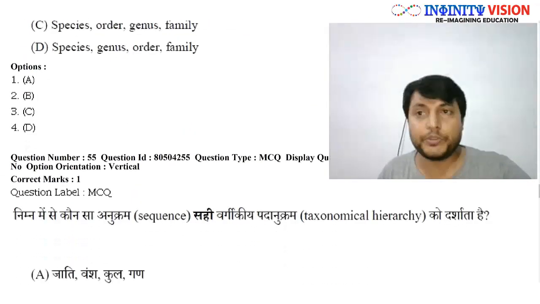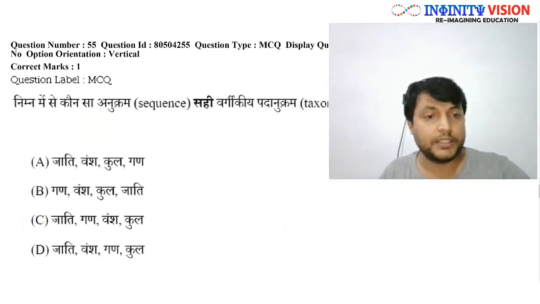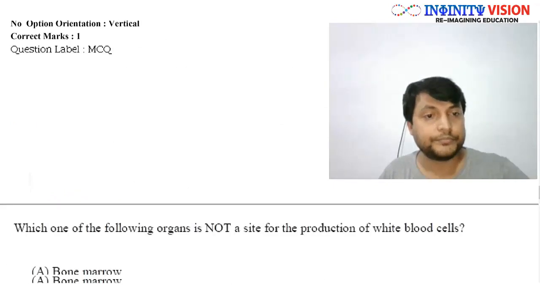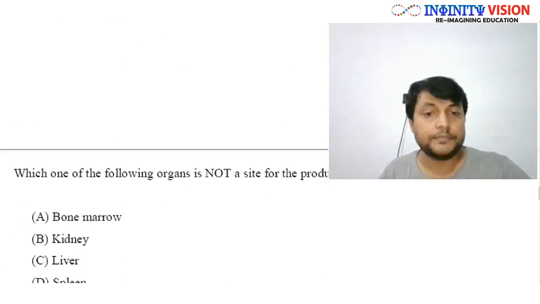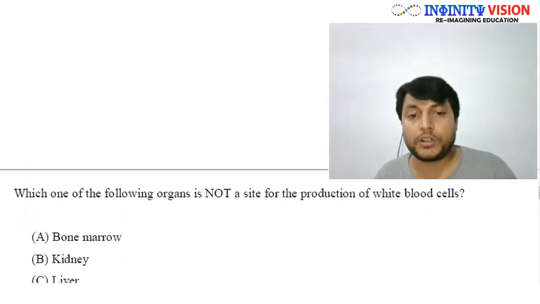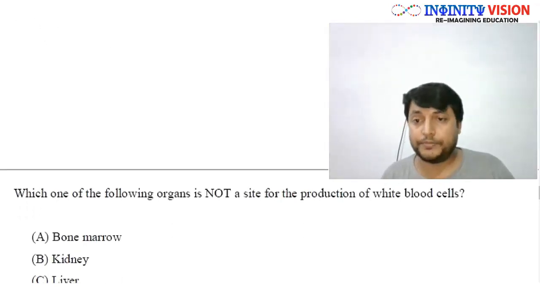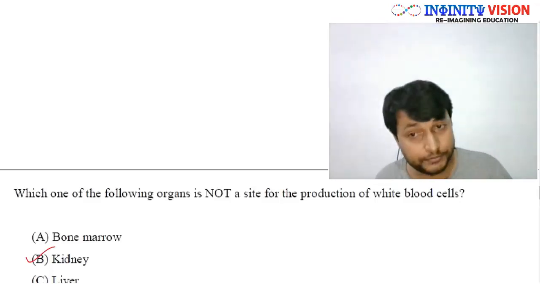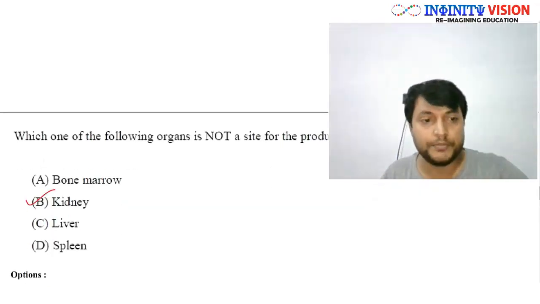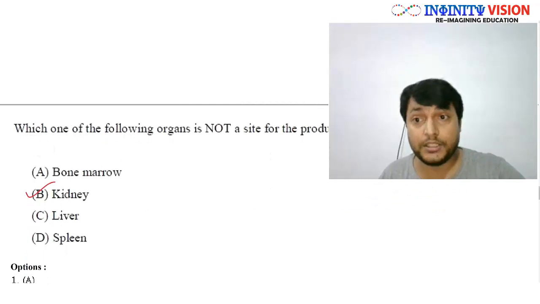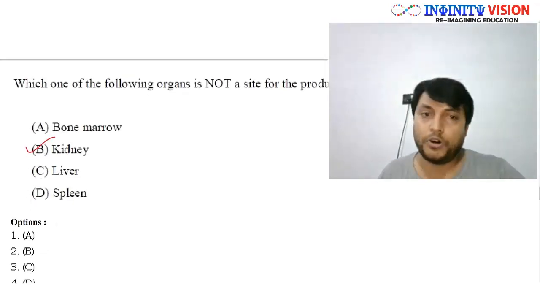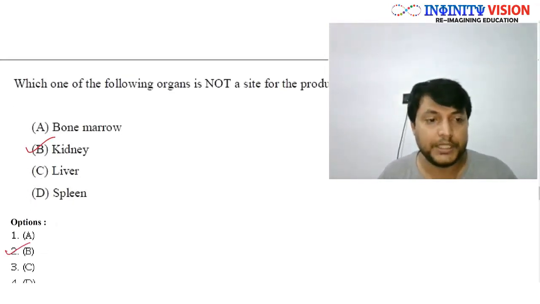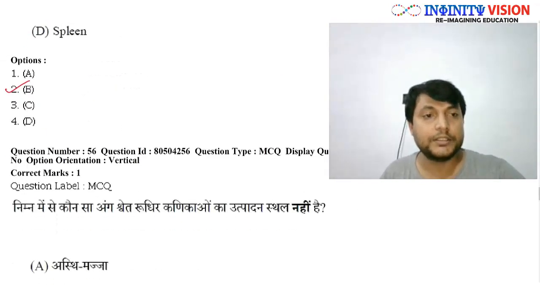Moving to question number 56. Which one of the following organs is not a site for the production of WBC? Kidney. Bone marrow? Yes, WBC is formed there. Liver? Yes, it is formed during embryonic condition. Spleen? Again, it is formed. So it is the kidney where WBCs are not formed. So the answer would be B. Great.